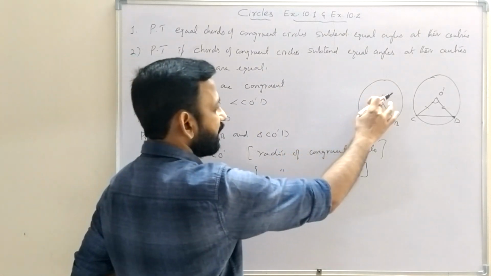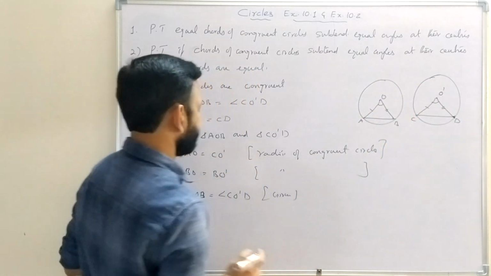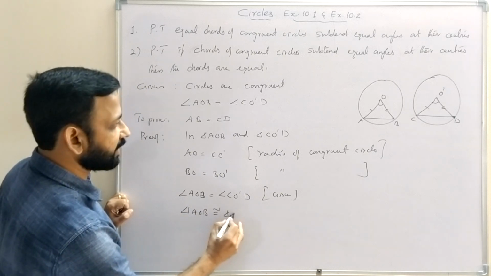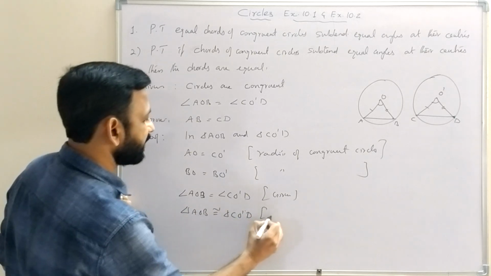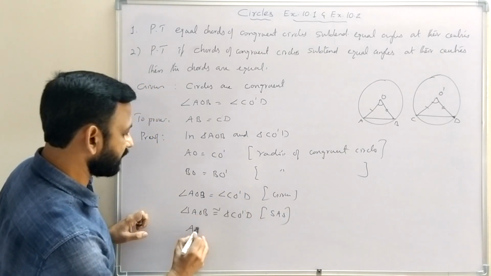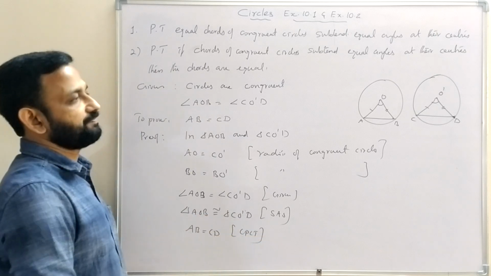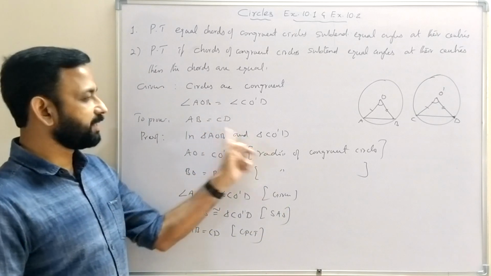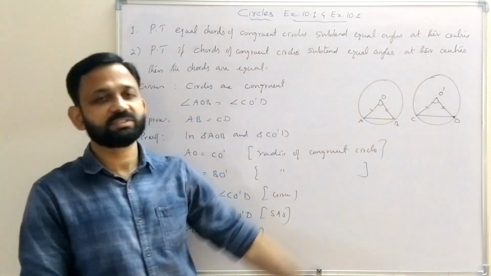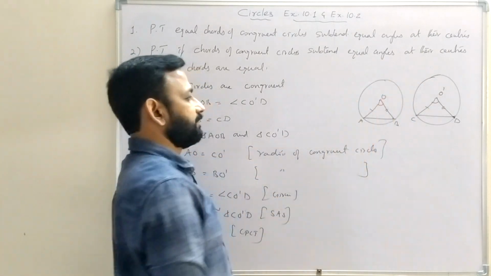So side angle side equal to side angle side, therefore triangle AOB is congruent to triangle CO'D by SAS theorem. And if they are congruent, we can write AB equal to CD, reason CPCT. So if angles subtended by the chords at their centers are equal, then the corresponding chords are equal.